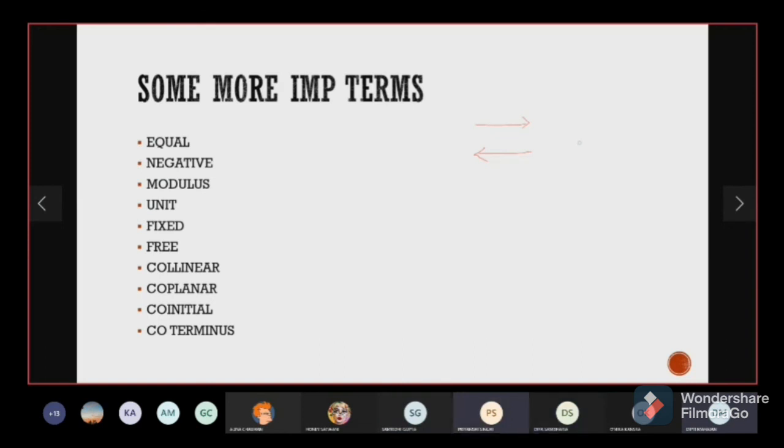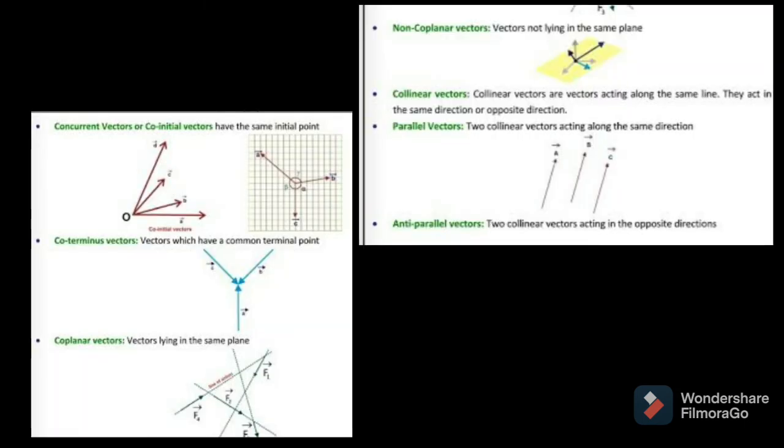So a vector is said to be equal to another vector if they have the same magnitude as well as the same direction. Here we can see this vector A and this vector B. They are equal in magnitude but opposite in direction. So we can say vector A is basically the negative of vector B. So the negative of a vector is another vector having equal magnitude but opposite direction. With this, I end this lecture. Thank you. Have a nice day.